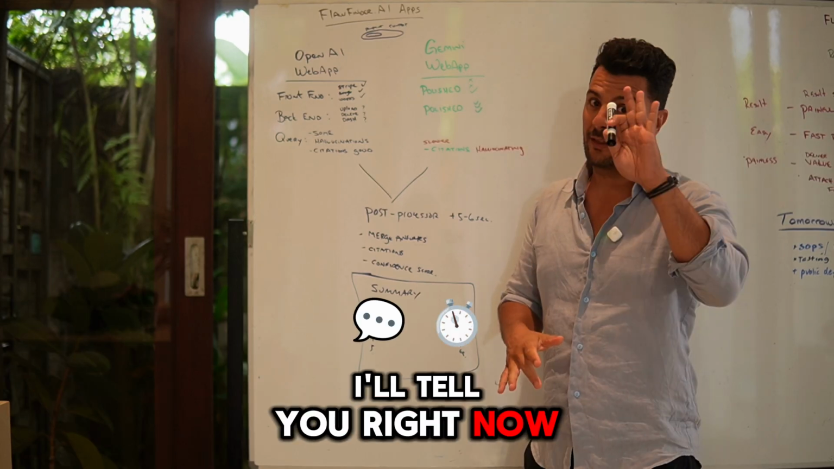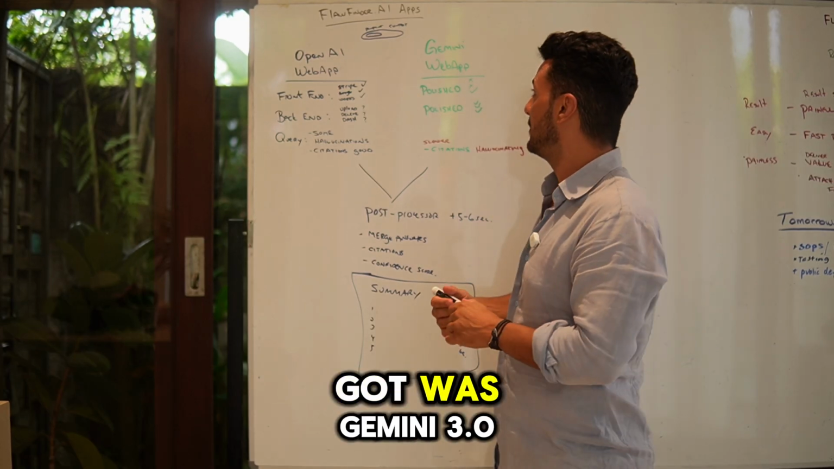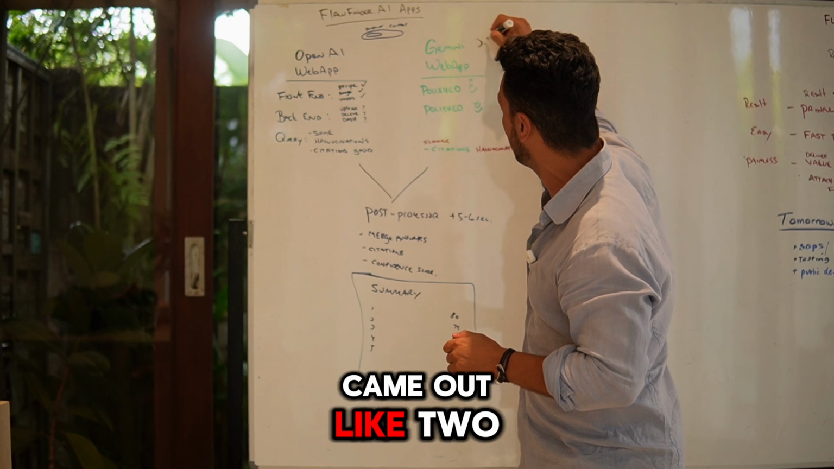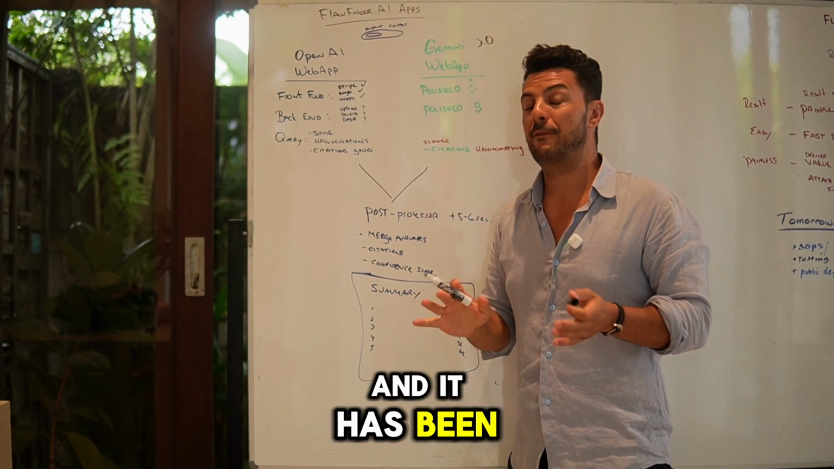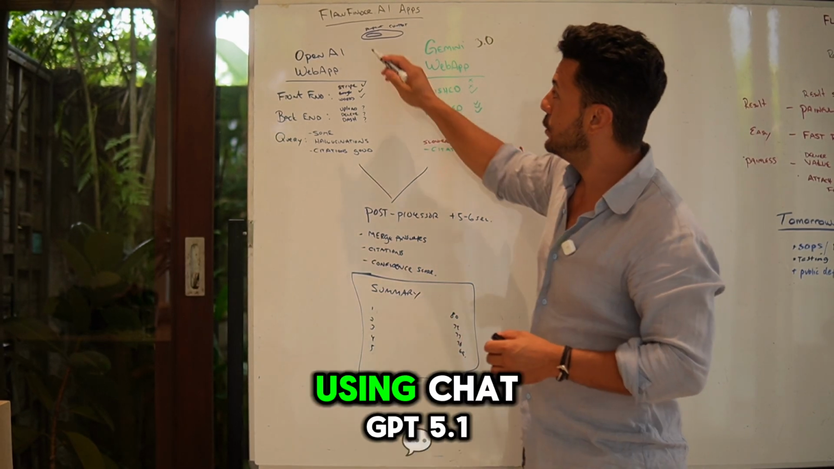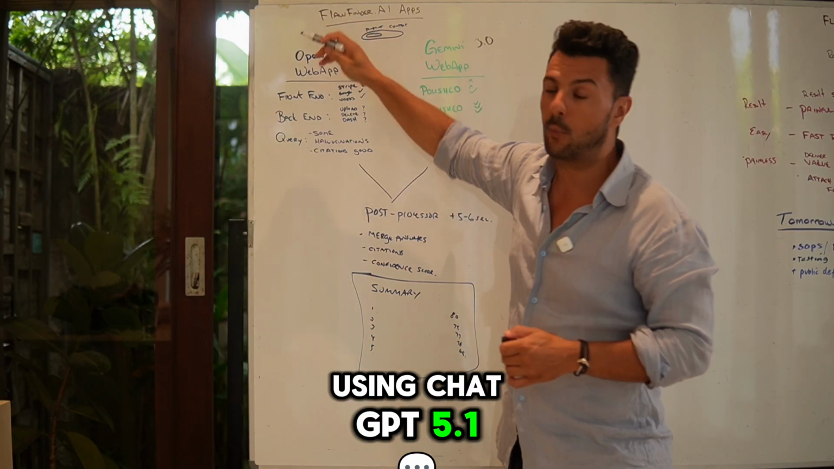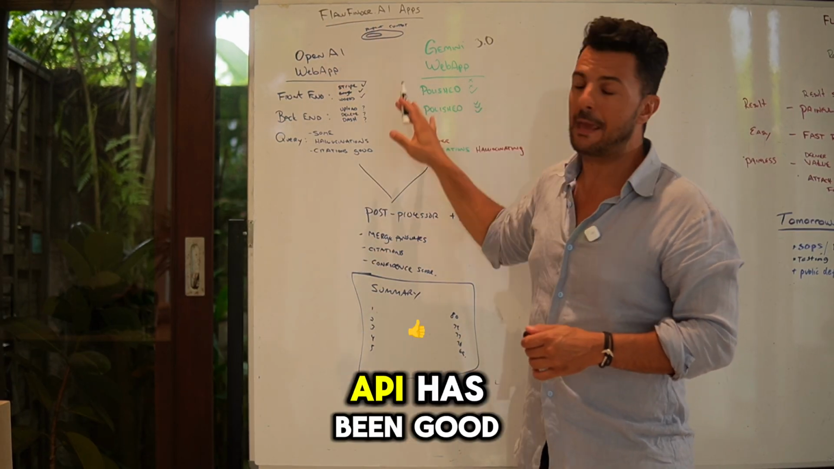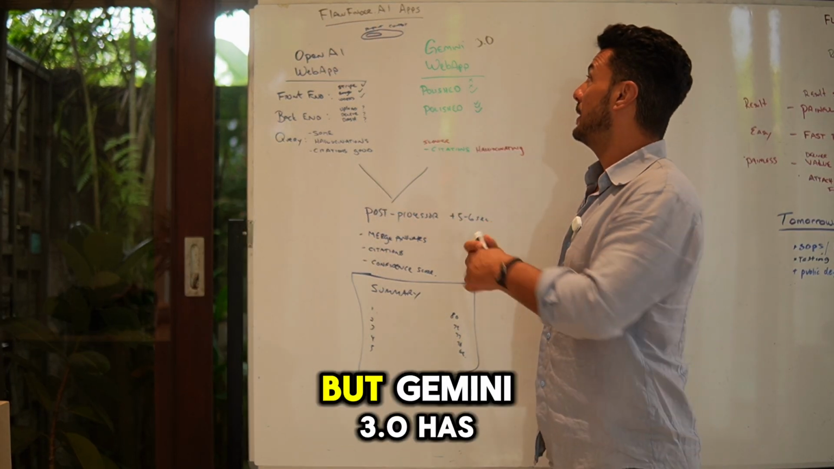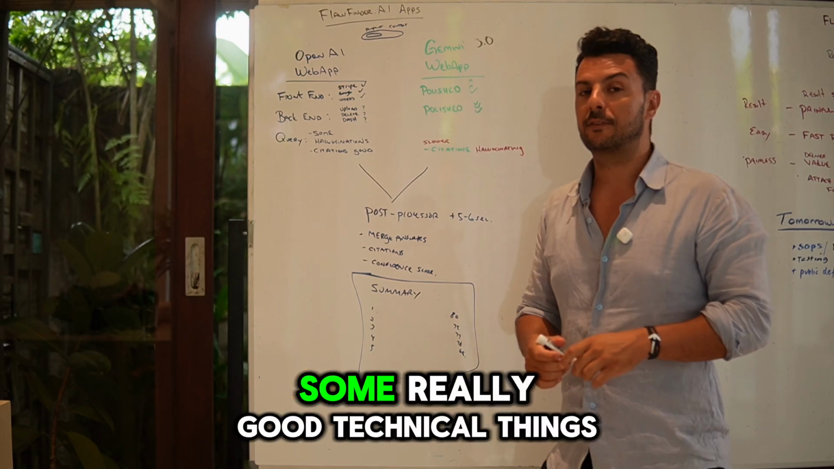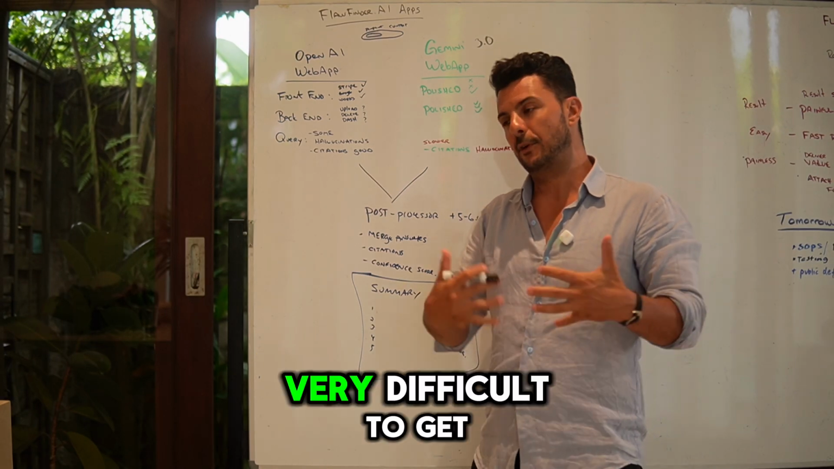I'll tell you right now, the blessing that we got was Gemini 3.0 came out like 2 days ago, and it has been very good to use. Using ChatGPT 5.1 and the OpenAI API has been good, but Gemini 3.0 has really solved some really good technical things that were very difficult to get through.